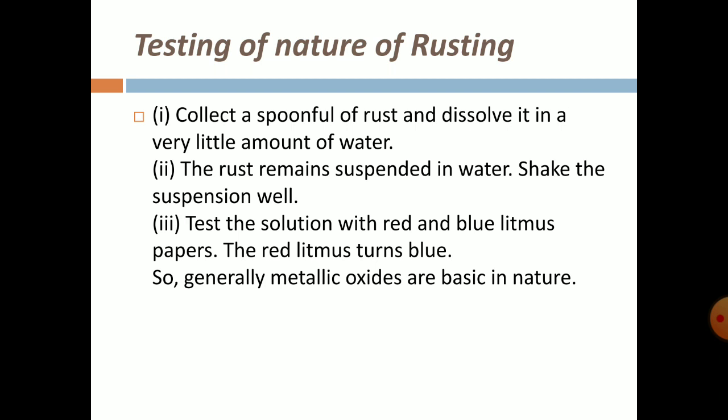That means on the pH scale, it will always show a value more than 7. If it was acidic, it would show a value less than 7, but it does not, because the litmus paper turns blue. That means it is basic, right?